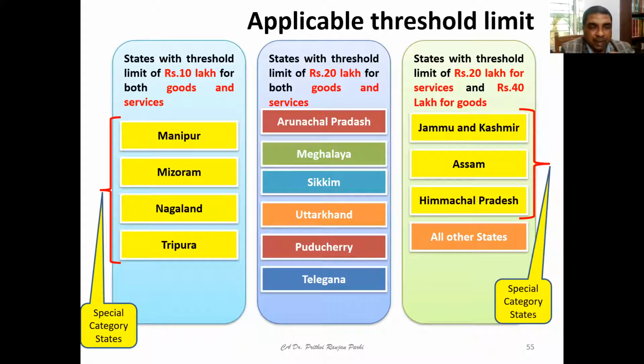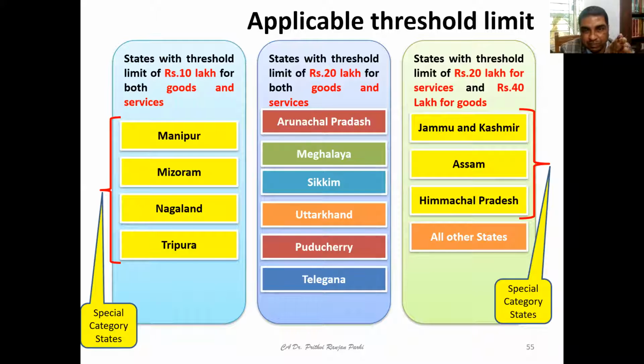For Manipur, Mizoram, Nagaland, and Tripura, the threshold limit of aggregate turnover for registration is 10 lakh rupees for goods as well as for services. For the states of Arunachal Pradesh, Meghalaya, Sikkim, Uttarakhand, Puducherry, and Telangana, the threshold limit is 20 lakh rupees both for goods and services. And for other states, Himachal Pradesh, Assam, Jammu and Kashmir, the threshold limit is 20 lakh for services and 40 lakh for goods. This is the threshold limit of aggregate turnover.